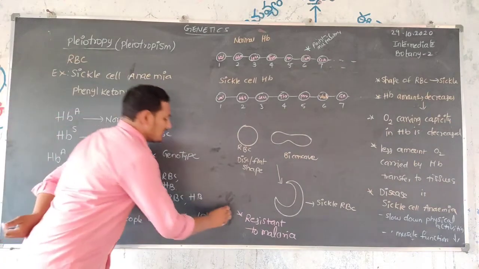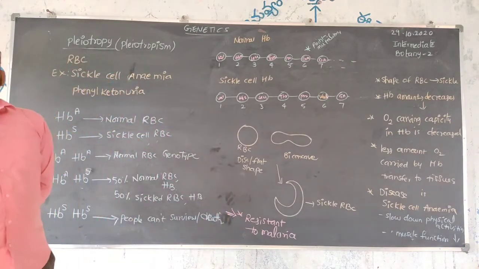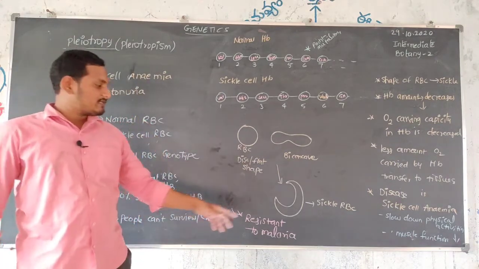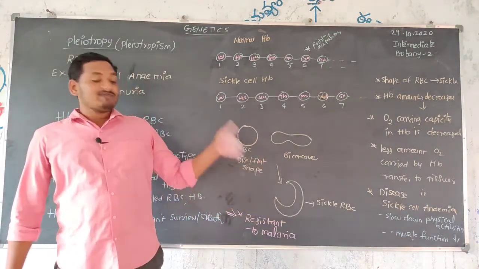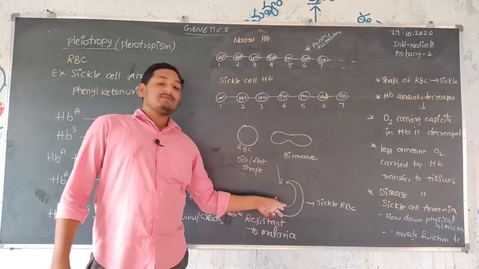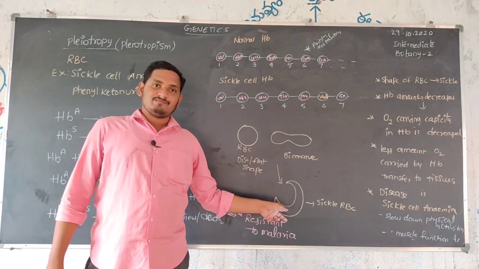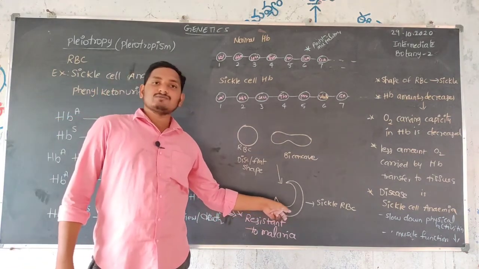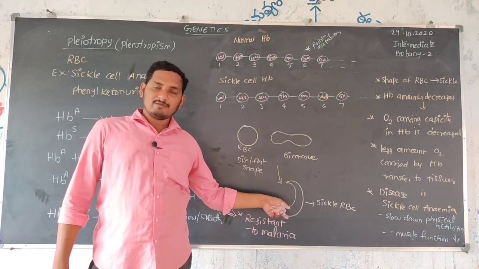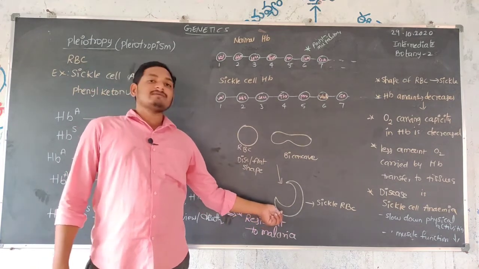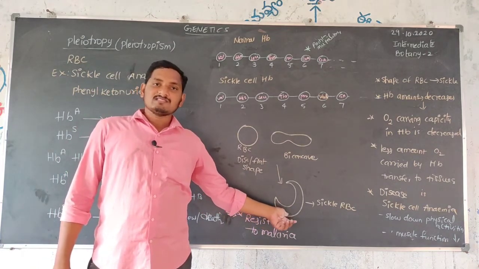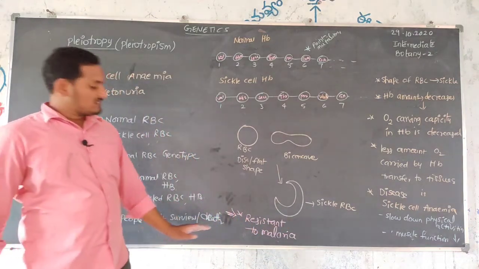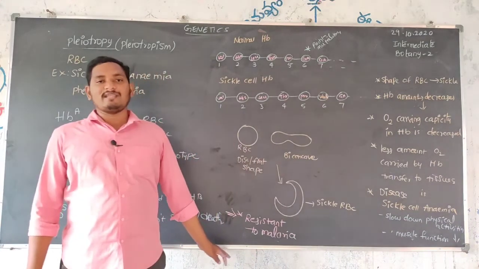Because the malarial parasite cannot penetrate into this cell. Even in this red blood cell, they cannot survive. One thing is that the malaria protozoan cannot enter the sickle red blood cell, and even if it enters, it cannot survive within the cell. That's why sickle cell anemia people show resistance to malaria.